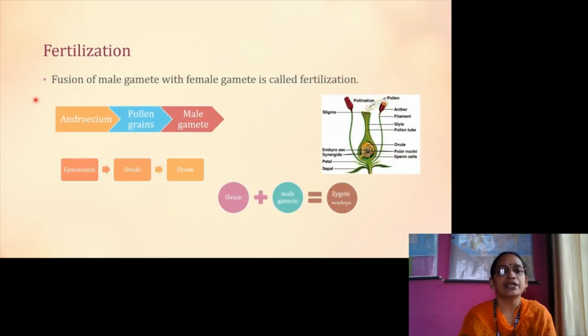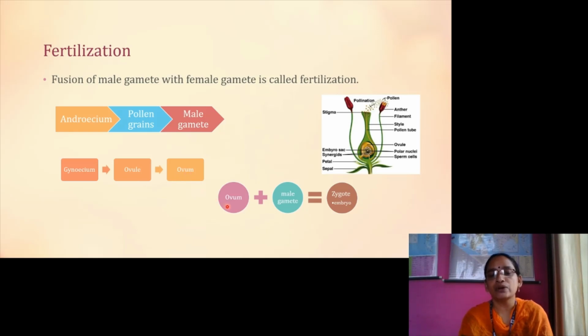What is fertilization? You know that pollination is followed by fertilization. Fusion of a male gamete with a female gamete is called fertilization. The male reproductive part is known as androecium. It produces pollen grains, which carry the male gamete. In the case of the female, the reproductive organ is called gynoecium. It produces ovules, and inside it the ovum is present.